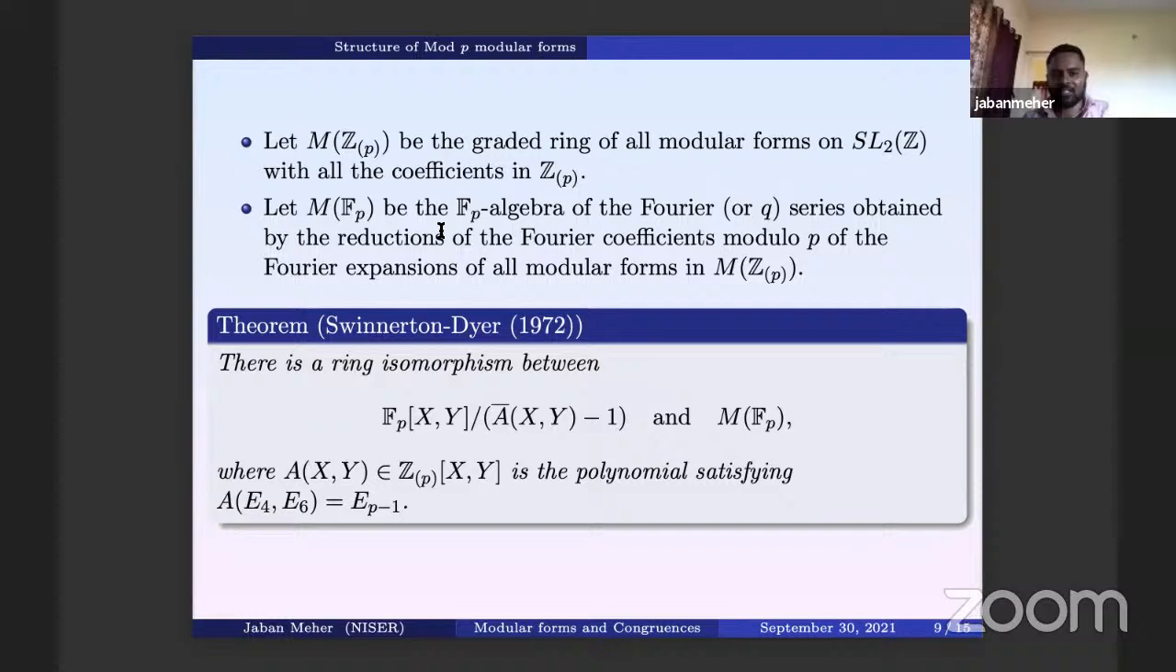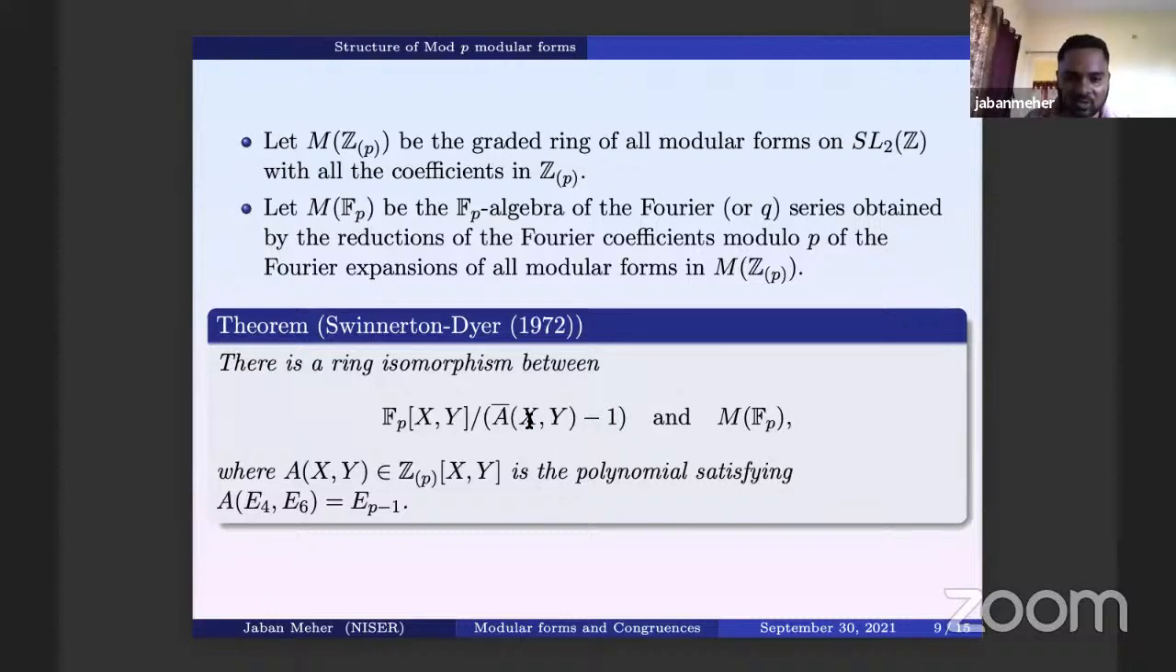And this is the very first result in this mod p theory: can you give a description of this F_p algebra, M(F_p)? So M(F_p), can you give a proper or known description? And this is what Swinnerton-Dyer proved in the same paper, the Springer lecture notes, that there is a ring isomorphism between M(F_p) and F_p[X,Y] modulo the ideal generated by A-bar(X,Y) minus 1.